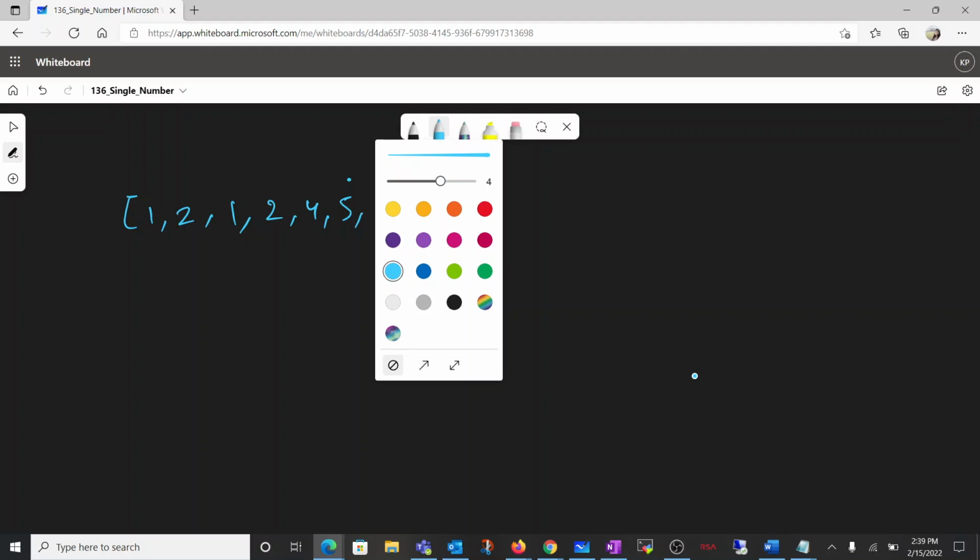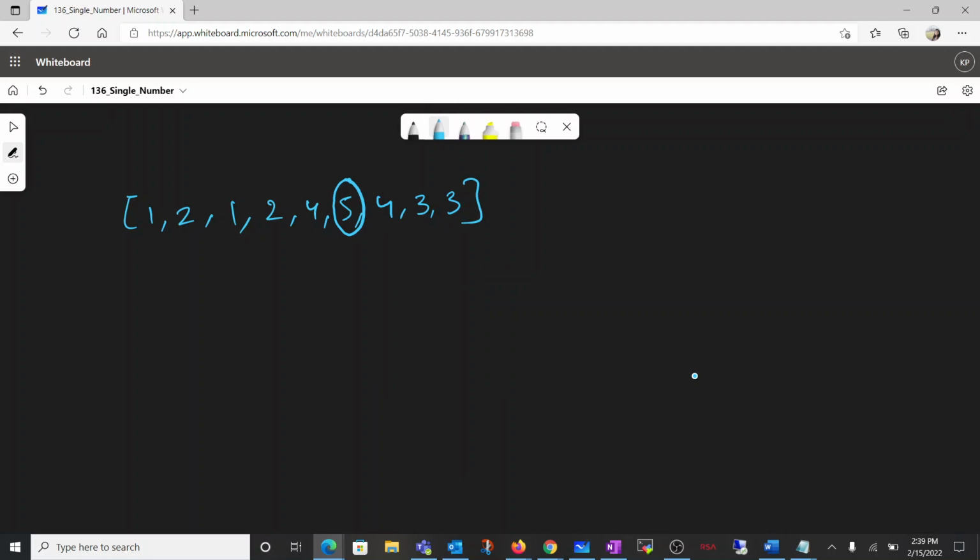So basically the thing would be like this, that we would be given 1, 2, 4, 5, 4, 3, 3, something like this. So here we are having this 5, which is single, right? And all others are simply in pairs, like this.